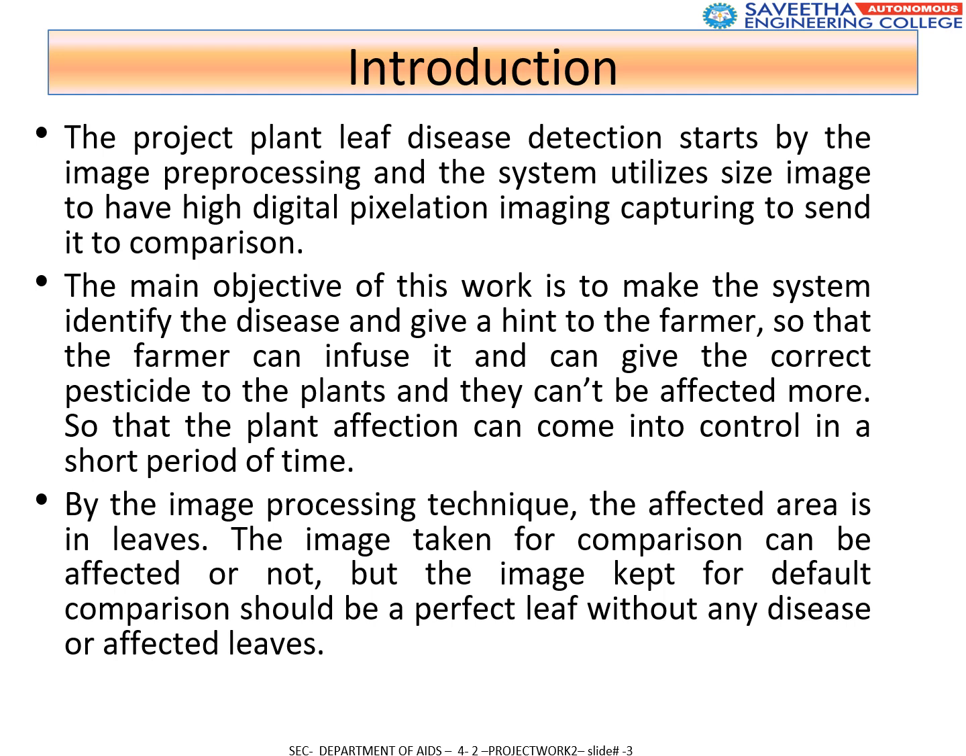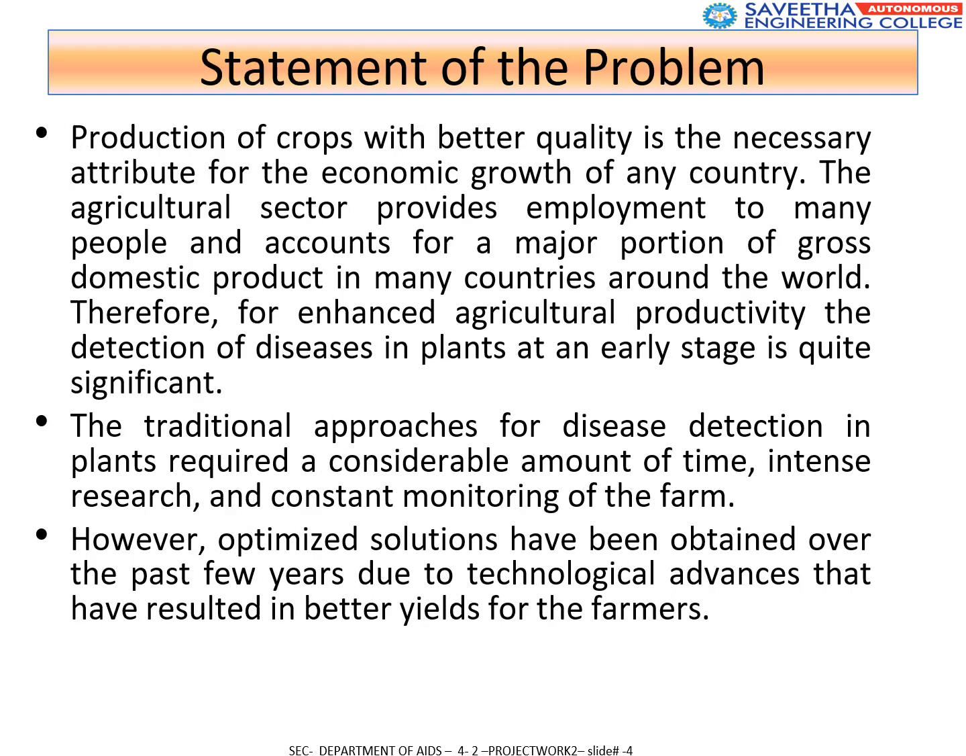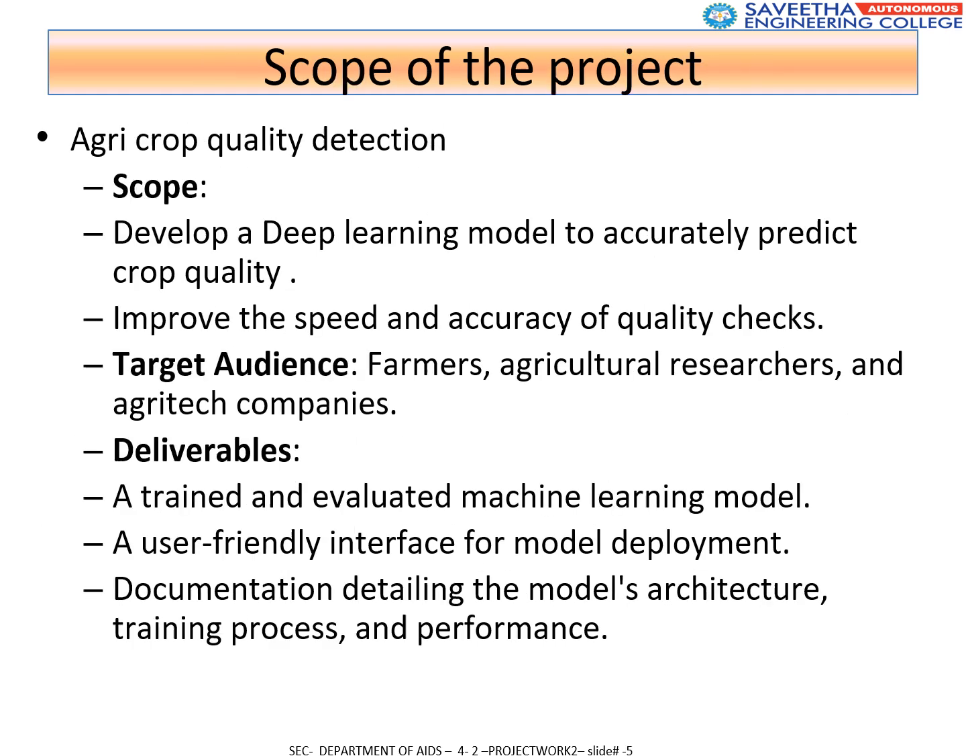The problem statement emphasizes the importance of improving crop quality for economic growth, as traditional disease detection methods are time consuming and require constant monitoring. AI driven solutions have shown significant improvements in both speed and accuracy.